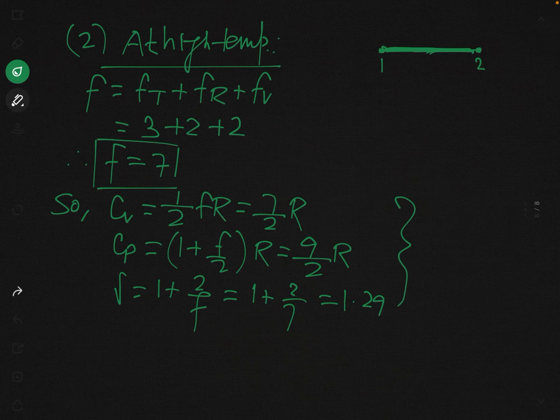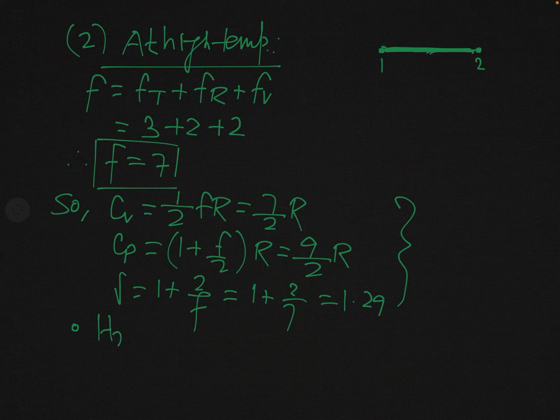In fact, as I have told you earlier, these are the theoretical results. But in case of diatomic gas, the experimental values of Cv, Cp and gamma for many diatomic gases like hydrogen H2, nitrogen N2, oxygen O2 are in close agreement with the theoretical value. But there are some gases where there is not a close agreement, and the experimental value and the theoretical value differ. So this is a remarkable fact.